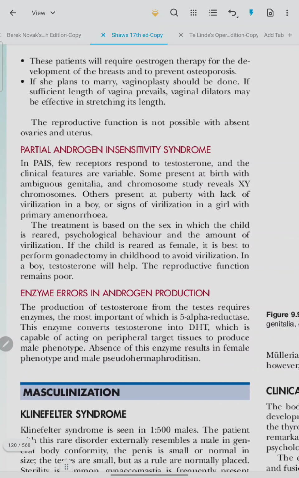These patients will require estrogen therapy for the development of breasts and to prevent osteoporosis. If she plans to marry, vaginoplasty should be done. If sufficient length of vagina prevails, vaginal dilatation may be effective in stretching its length.